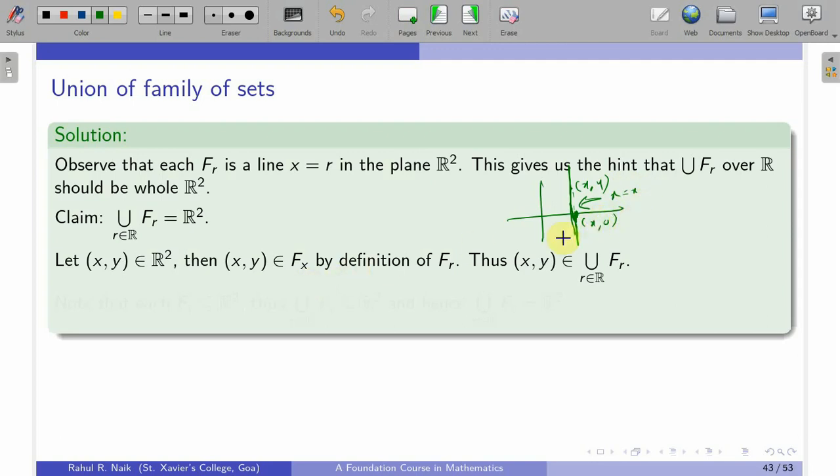So that is nothing but fx. This denotes fx in this case, by the definition.